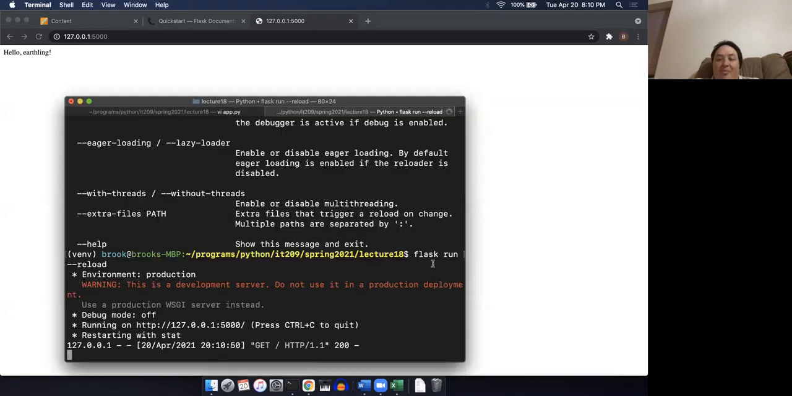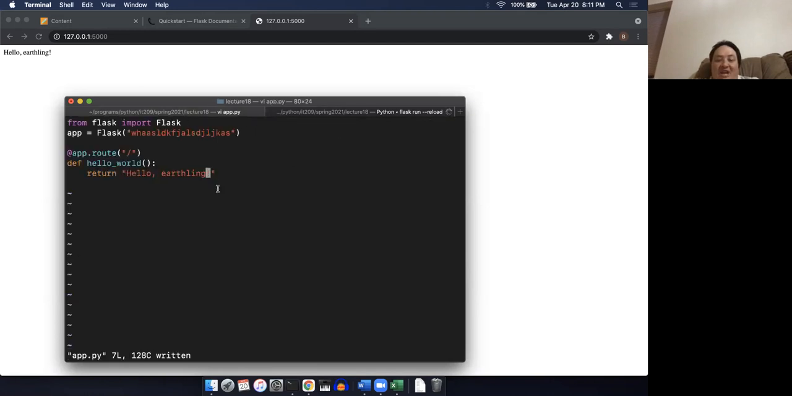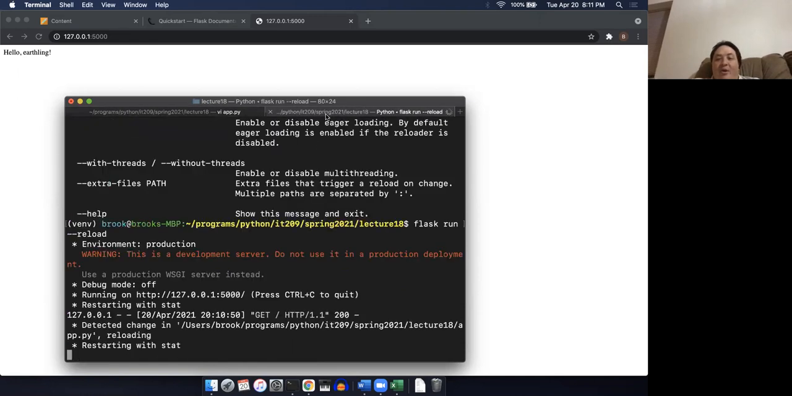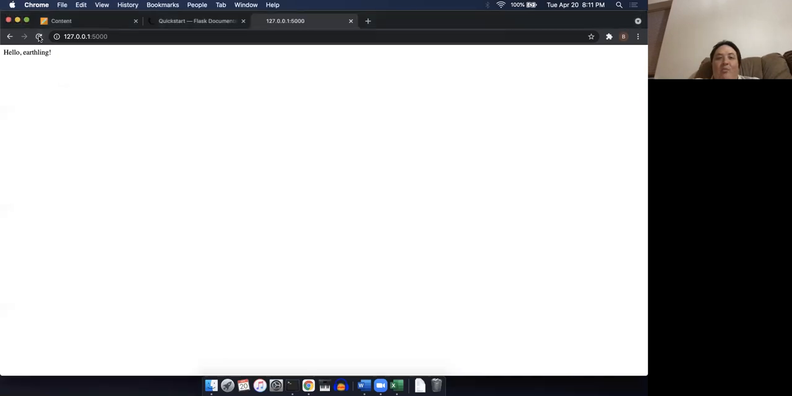But now that I'm running it in reload mode, with this flask run --reload, if I go in here and I change something, you have stinky feet. When I save it and go back over here, you'll see that it detected a change and is going to reload. I didn't actually have to do anything. And now when I refresh the page, you'll see that my changes just take. Pretty cool, huh?